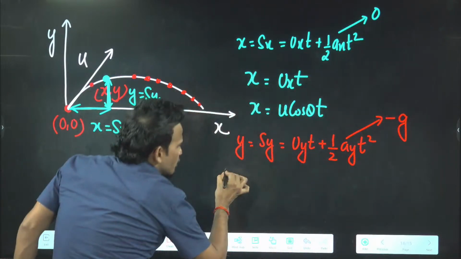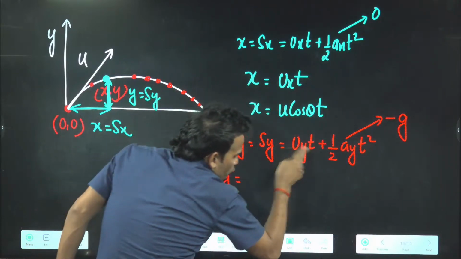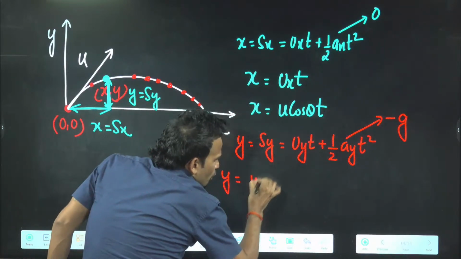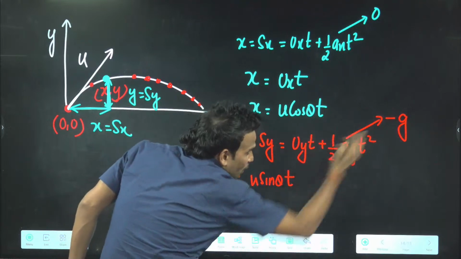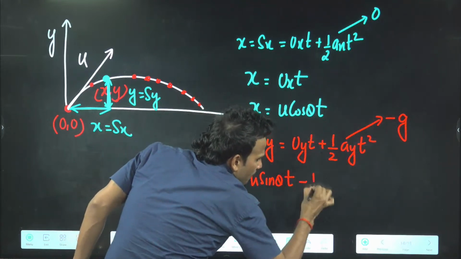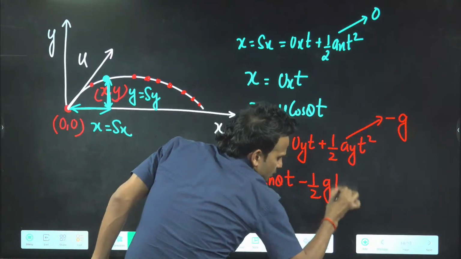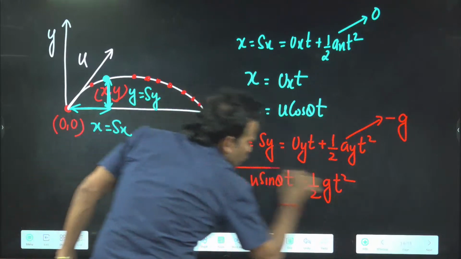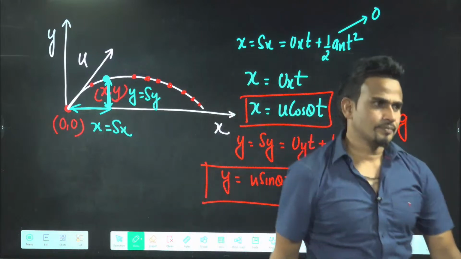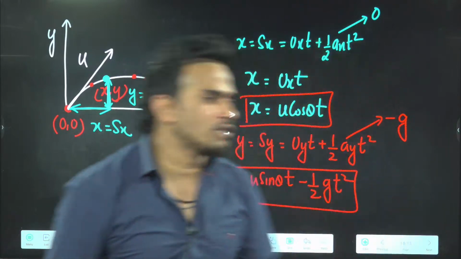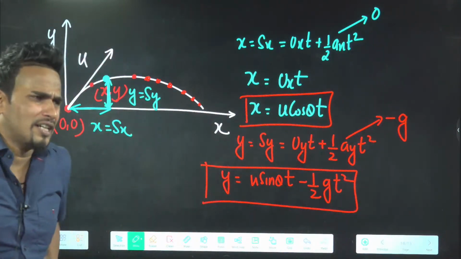Now if you put it here, the y coordinate will come as uy into t, and uy you know is u sine theta, so u sine theta into t, minus half g t square. Tell me, are these two equations the equation of trajectory? Uy is not 0, u sine theta. Are these two equations the equation of trajectory?